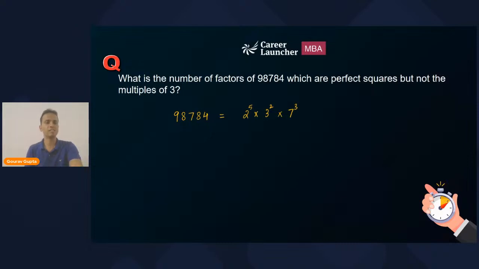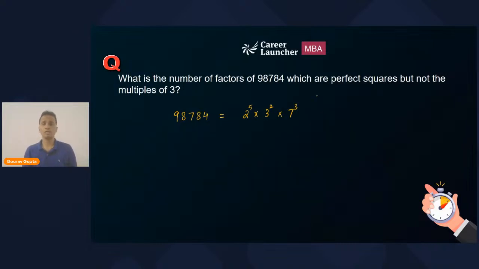Is this prime factorization okay? Everyone, please quickly confirm. All right, perfect. I've got a confirmation. Yes, this is perfect.